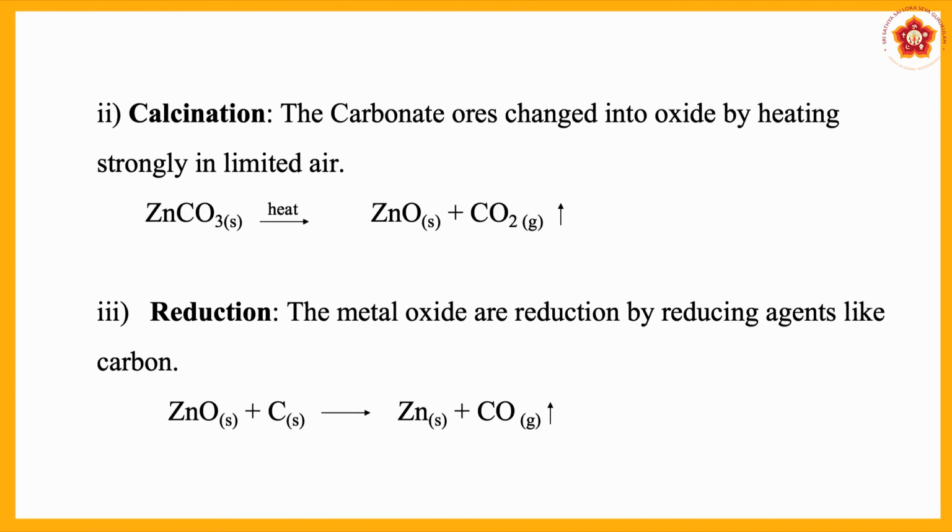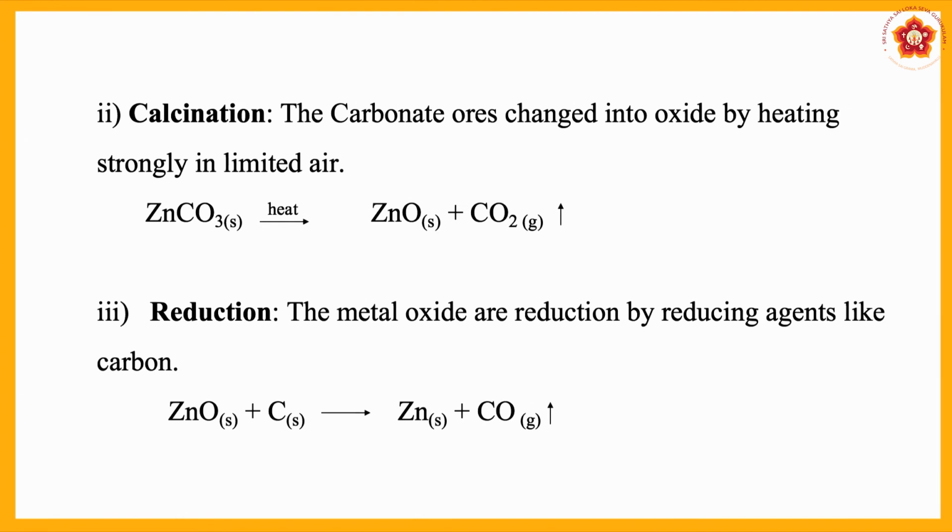So, what is the first step? Converting the sulfide ores and carbonate ores into respective oxides. How is it done? By passing oxygen. In the first case, you have more quantity of air. Here it is limited quantity of air.